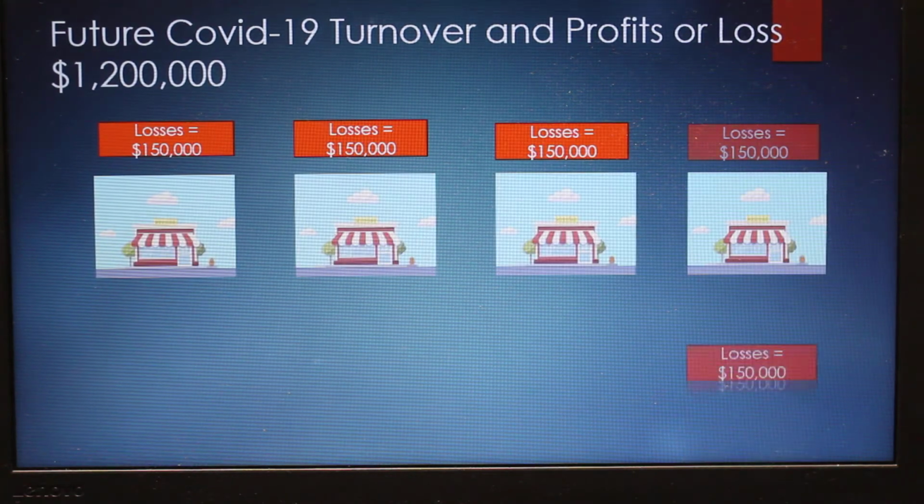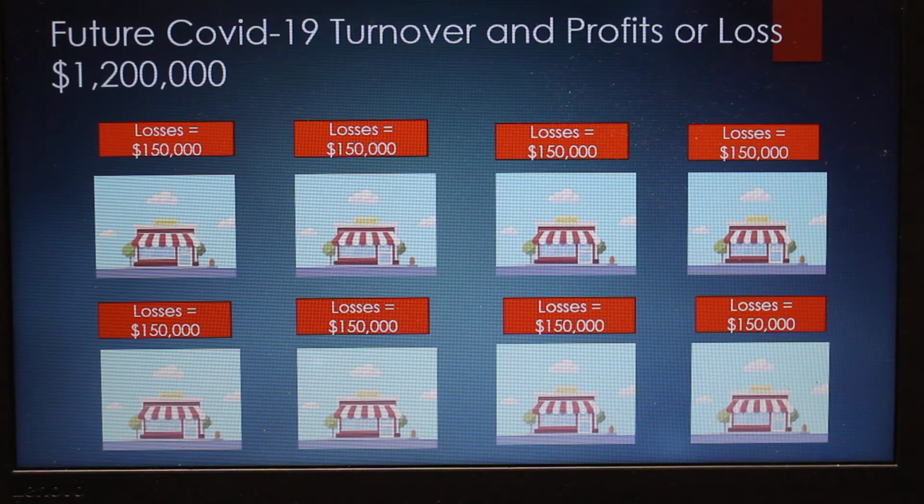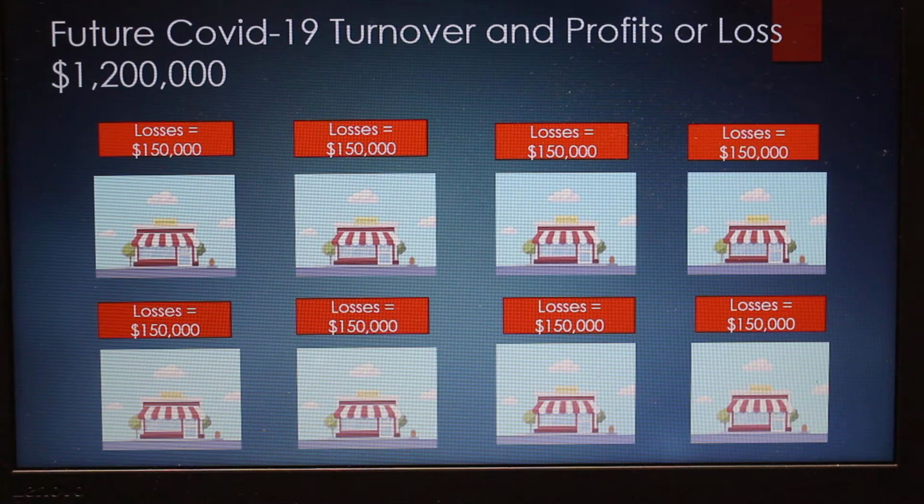Now let's have a look at 8 businesses with 150,000 in losses. So 150,000 for 8 businesses will equate to losses of 1,200,000. So 1,200,000 in losses aggregated all together, which is quite significant.